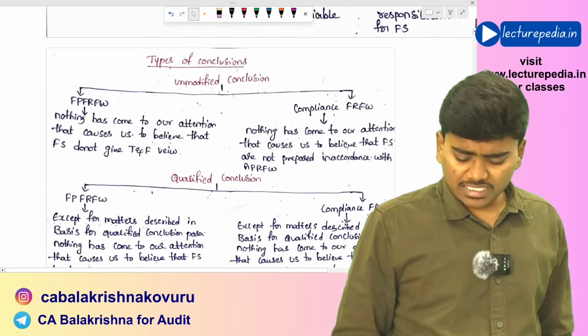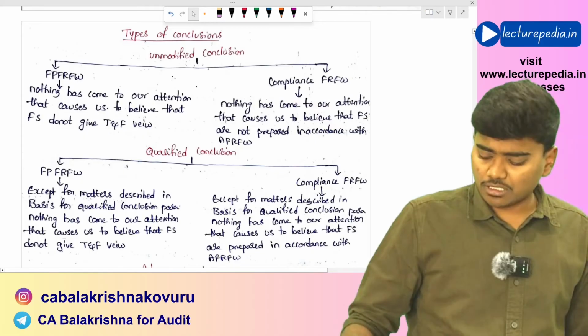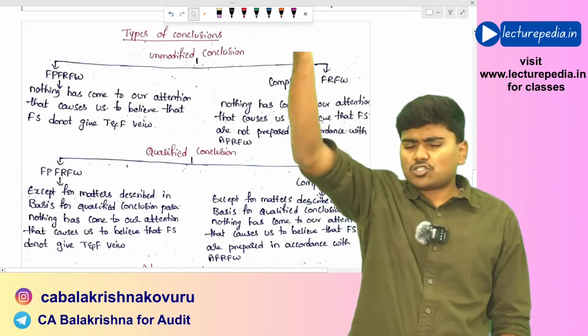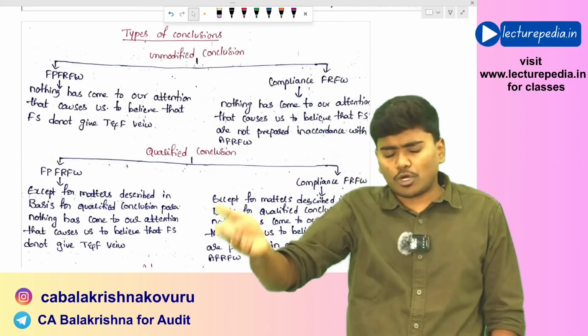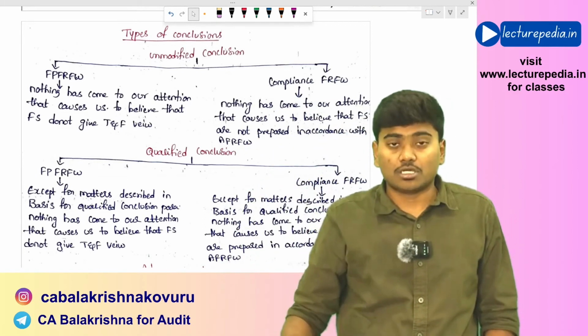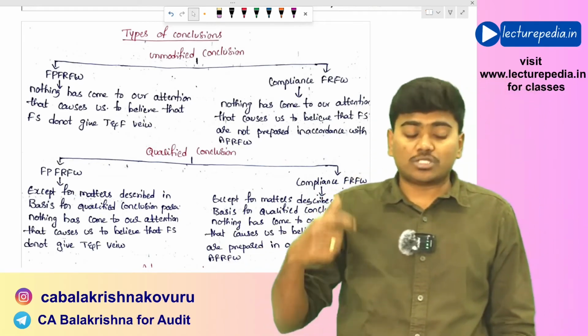Now coming to the type of conclusions. Basically, the type of conclusions is similar to the type of opinions. Unmodified conclusion. In case of modified conclusion, there will be qualified conclusion, adverse conclusion, and disclaimer of conclusion. Now what would be the wording of each type of conclusion, that we'll see.